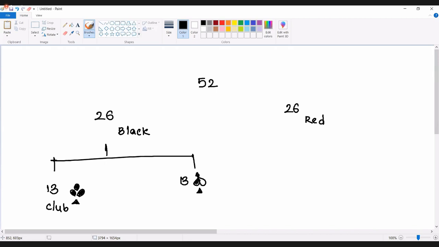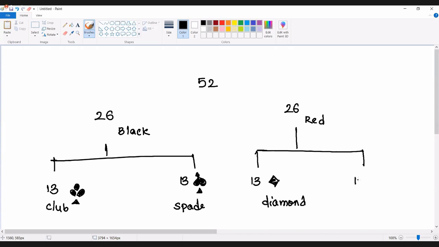And out of these 26 red, 13 are going to be diamond, and 13 are going to be heart. 13 diamond and 13 heart.